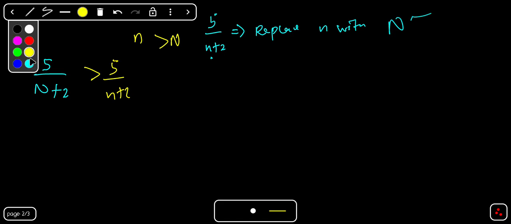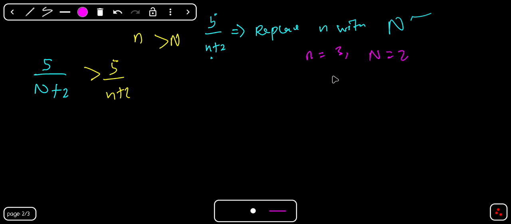Now let's check. For example, let's say small n is equal to 3 and big N is equal to 2. Let's check the one that will be greater. Will it be 5 over 2 plus 2 or 5 over 3 plus 2? You are going to have 5 over 4, which will be greater than 5 over 5. Are we together? So this will be greater than this. Take note of that. Now let's move on. So 5 over N plus 2 is greater than 5 over small n plus 2.